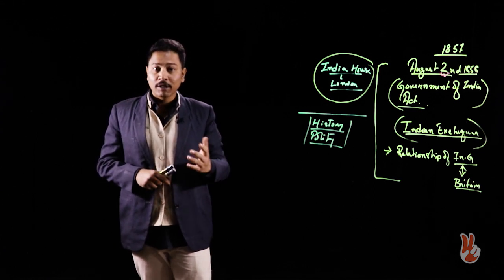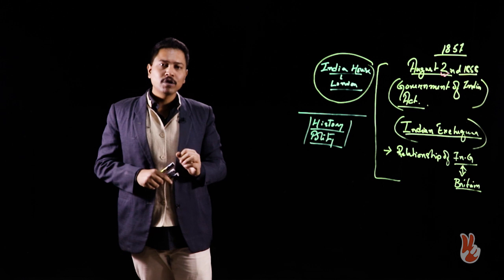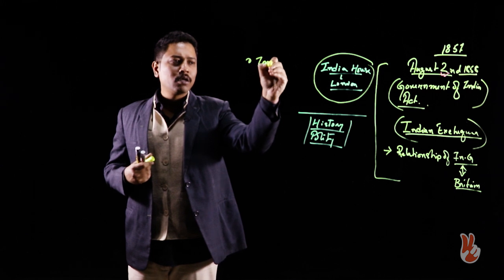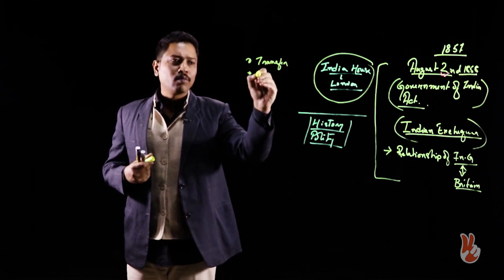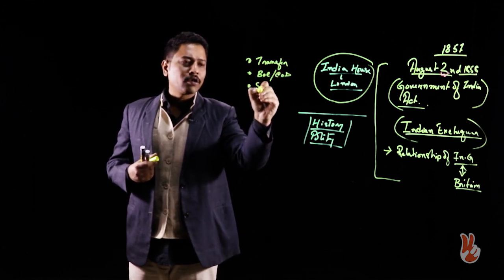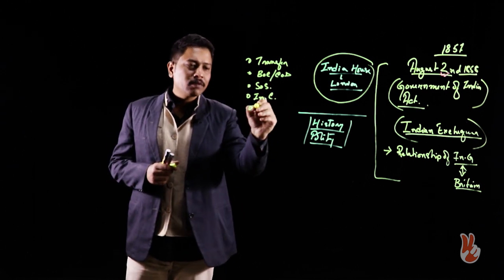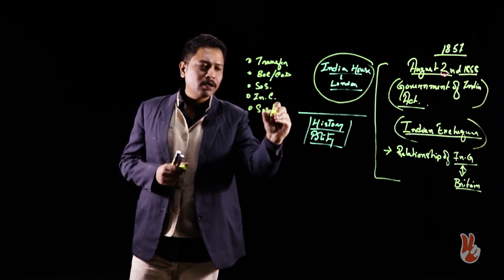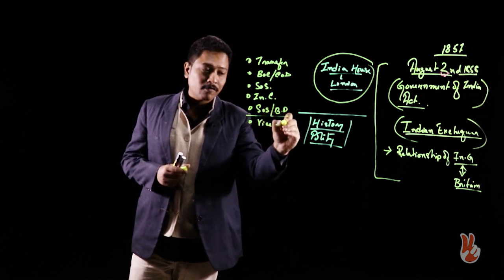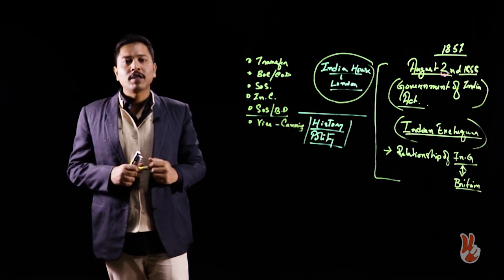So with that, I would like to take your leave. I hope you enjoyed the class, and I hope you learned something about the Government of India Act of 1858. Remember the important provisions again. If you do a recap: number 1, transfer of power, dissolution of the Board of Control and the Court of Directors, Secretary of State for India, India Council, and the relationship between the SOS and the British Parliament. You can also talk about the Viceroy. Who was the first Viceroy? Of course, it's Lord Canning, who was also the Governor General during the rebellion of 1857 after Lord Dalhousie.